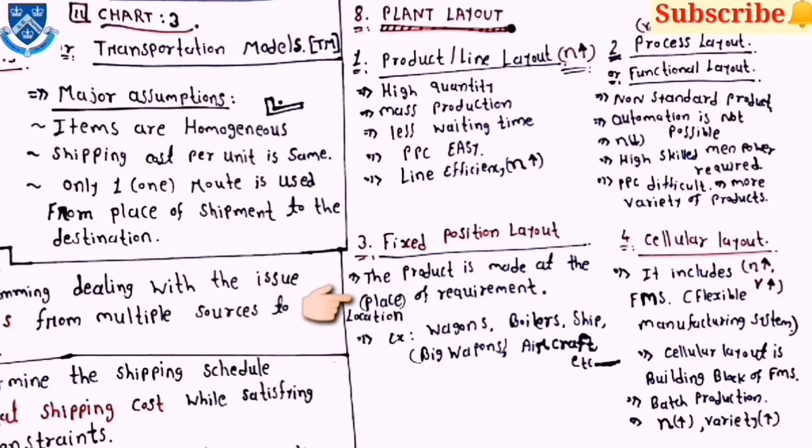Then the third layout is fixed position layout. Here the product is made at the place or location of the requirement, and the examples are wagons, boilers, ships, big weapons, aircraft, etc. Then the fourth layout is cellular layout.